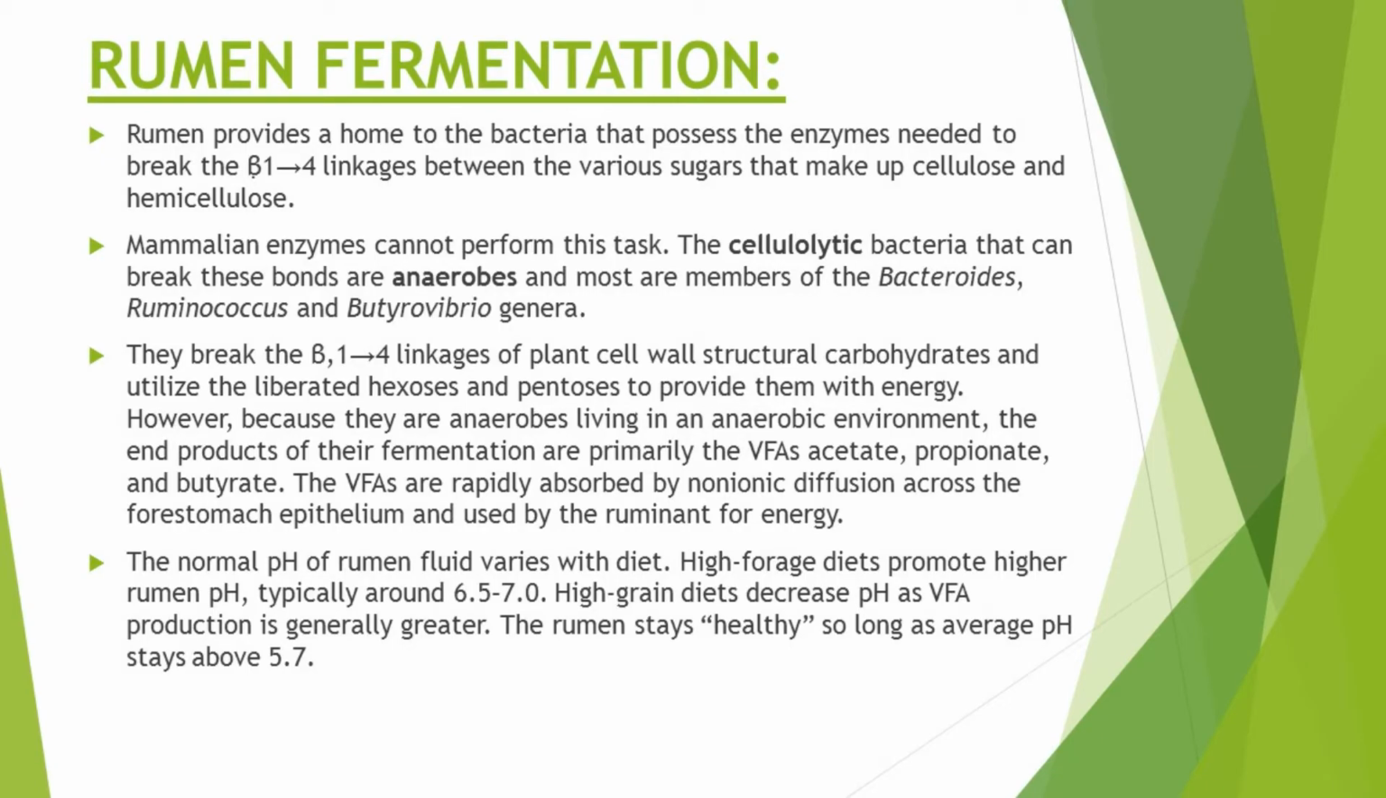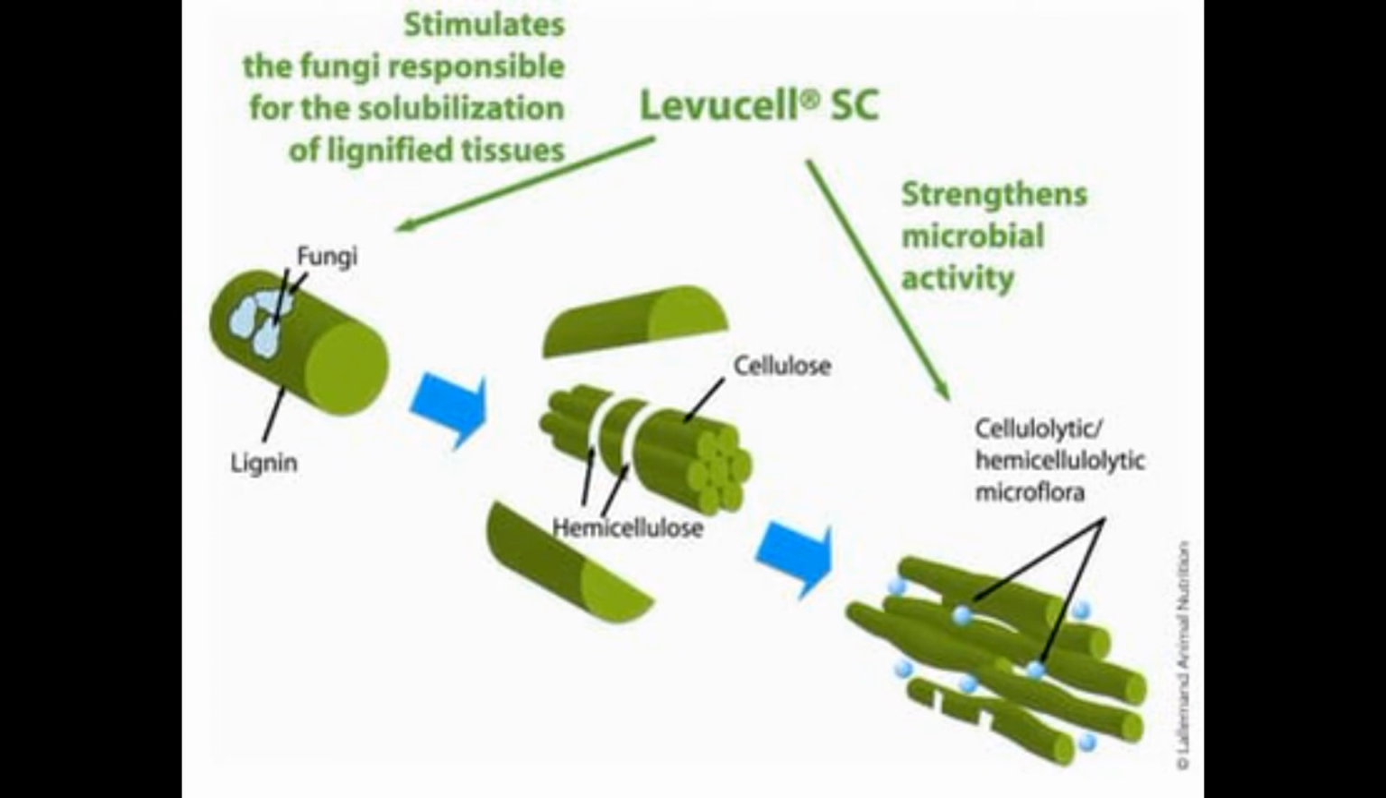Cellulose and hemicellulose cannot be digested by mammalian enzymes, and it is the task of bacteria which are present in the rumen. The cellulolytic bacteria that can break these bonds are actually the members of Bacteroides, Ruminococcus and Butyrivibrio genera, and these all are anaerobic bacteria.